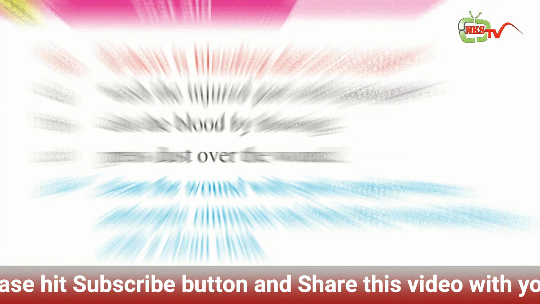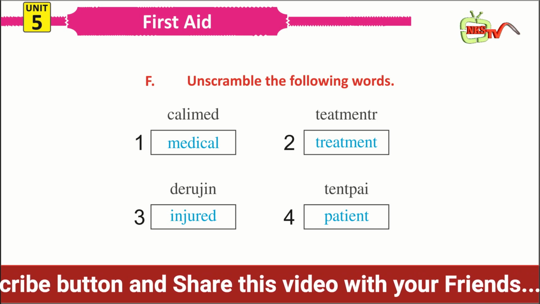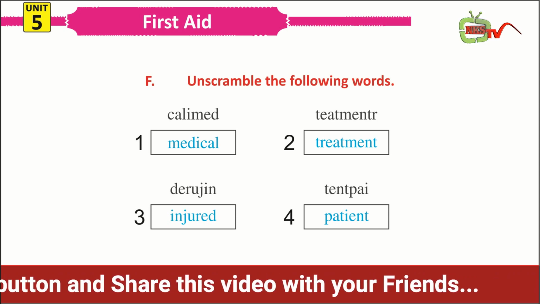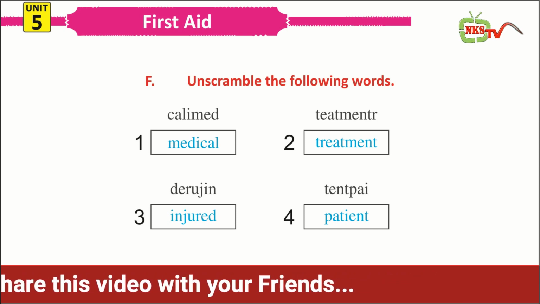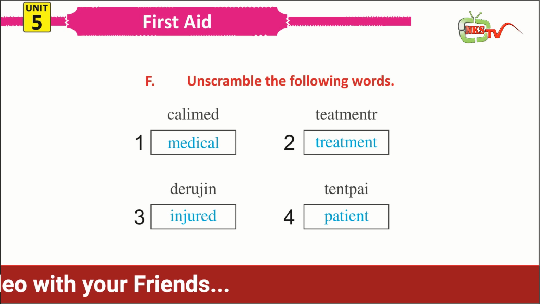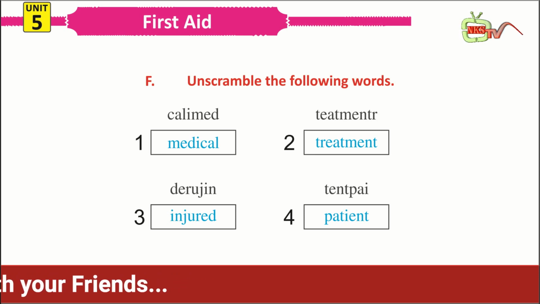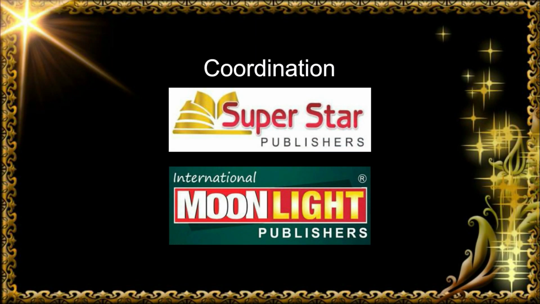Now dear students, you can see in your book there are some words out of boxes. So unscramble the following words and write them in the boxes. Number 1. C-A-L-I-M-E-D. Claimed. Number 2. T-E-A-T-M-E-N-T-R. Treatment. Number 3. D-E-R-U-J-I-N. Injured. Number 4. T-E-N-T-P-A-I. Patient.